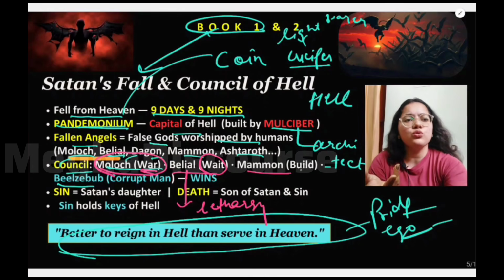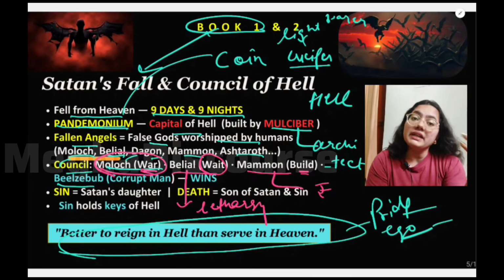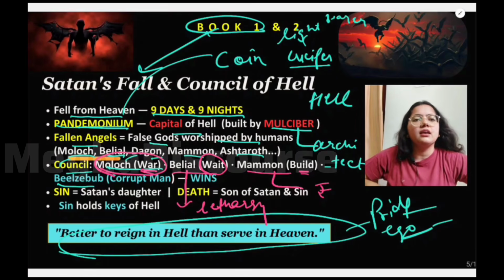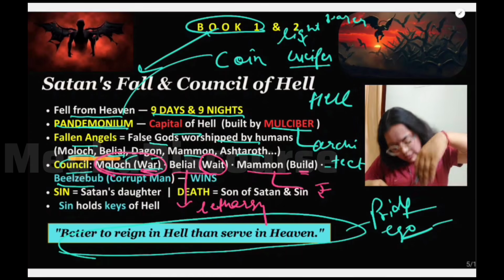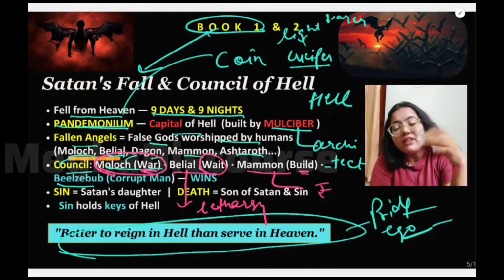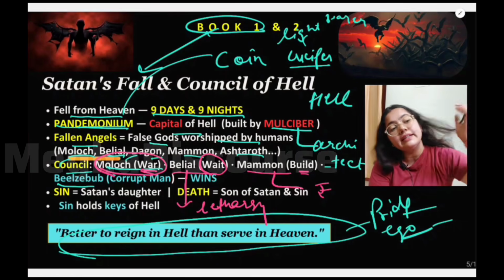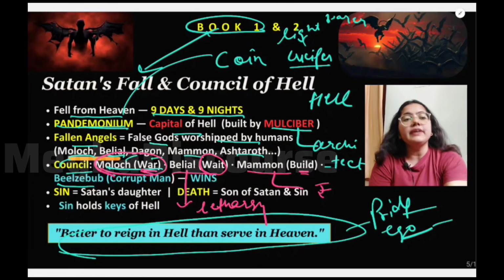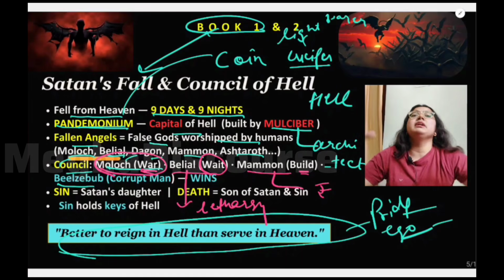Then there is Mammon, who says that we should build this kingdom, because Mammon is a god of money, gold. He says that we should dig the grounds of hell, because Mammon is a spirit who is always bent downwards like this. Why is he bent downwards? Because he is digging the gold underground. He is always digging the gold, right? He is always in the mining position. So he says that we should build this kingdom like heaven. We will build this hell.